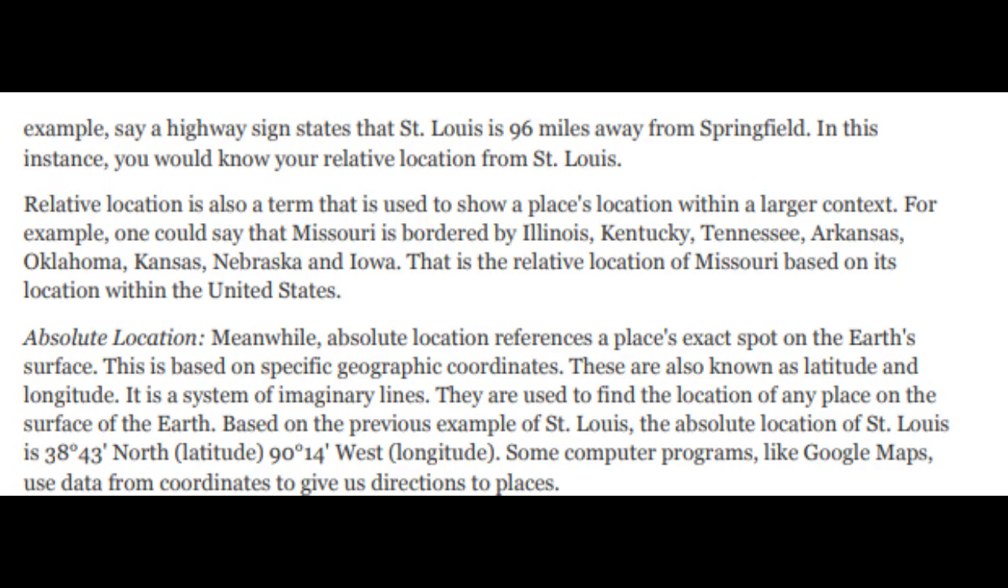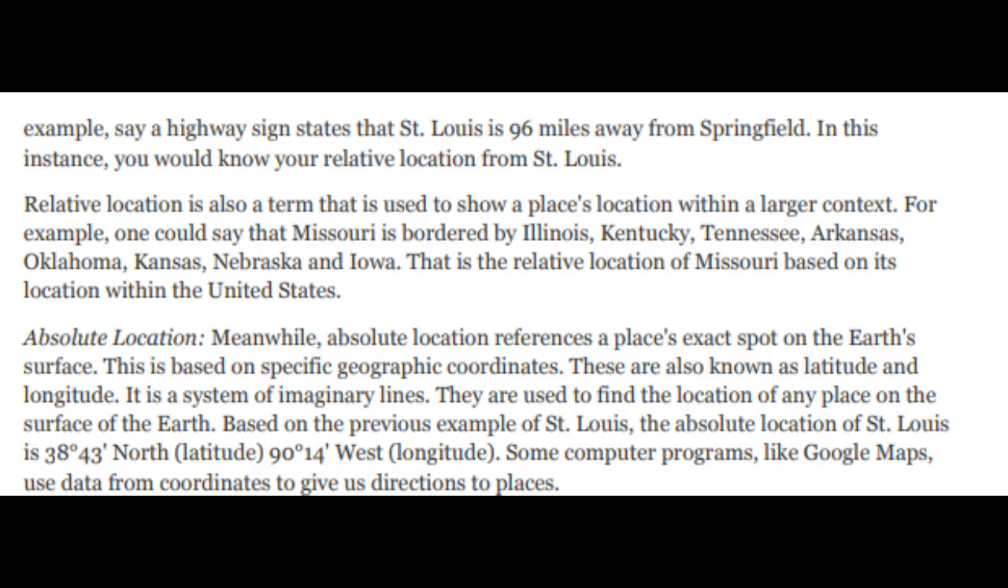Relative location is also a term that is used to show a place's location within a larger context. For example, one could say that Missouri is bordered by Illinois, Kentucky, Tennessee, Arkansas, Oklahoma, Kansas, Nebraska, and Iowa. That is the relative location of Missouri based on its location within the United States.